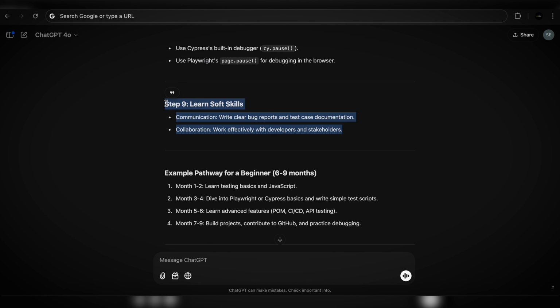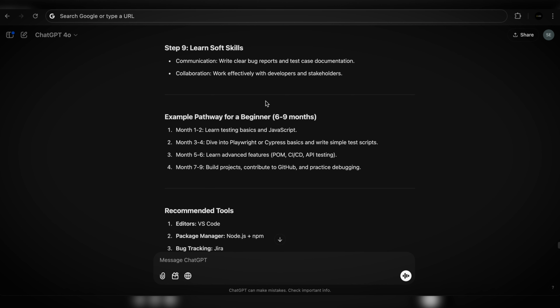Learn soft skills. Well, ChatGPT, you're smart, but we're not talking about the interview process. Although you're saying that, hey, learn soft skills, it will make you a better engineer. This is actually the first thing that you should have in order to pass an interview. So I guess it would definitely make sense to specify it here, but I would put it all the way up if we're talking about becoming a QA automation engineer. First of all, you have to be human, you have to have soft skills, you have to be able to communicate. That's the most important part. You cannot pass any interview without soft skills.